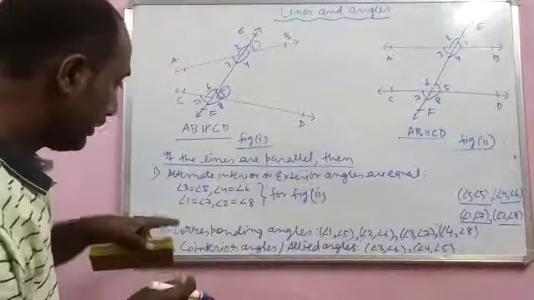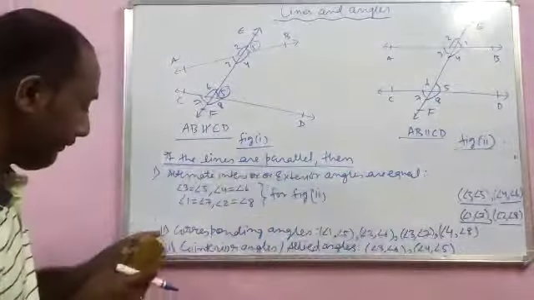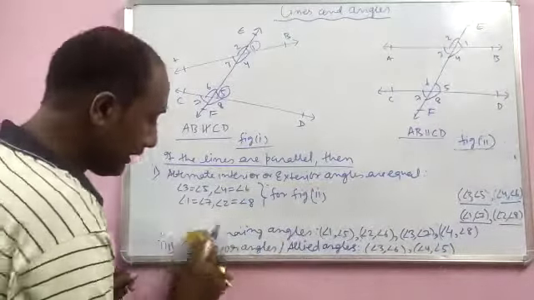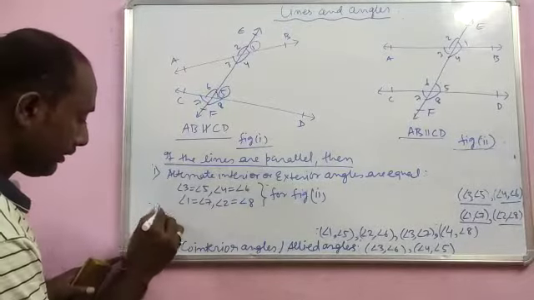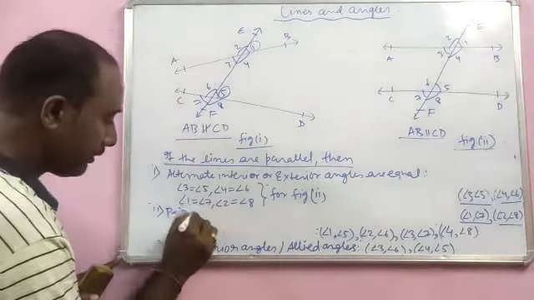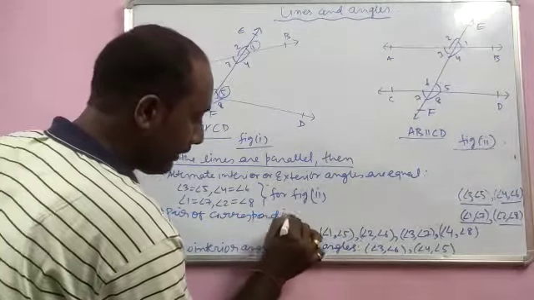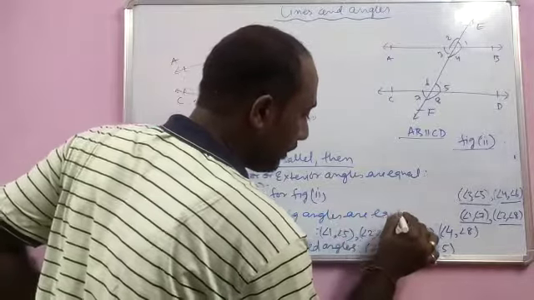Like alternate interior or exterior angles are equal, in the same way corresponding angles are also equal. So we can write here that the pairs of corresponding angles are equal.